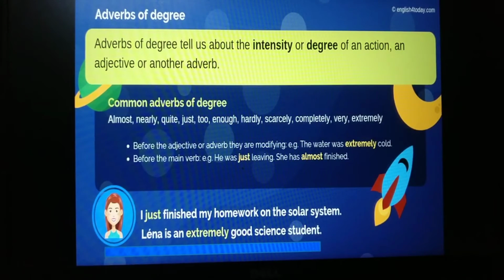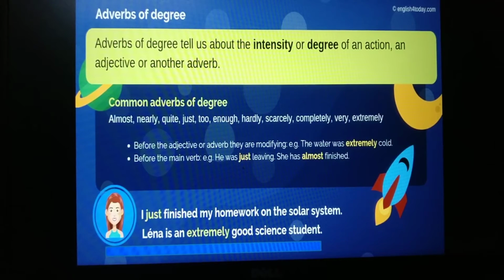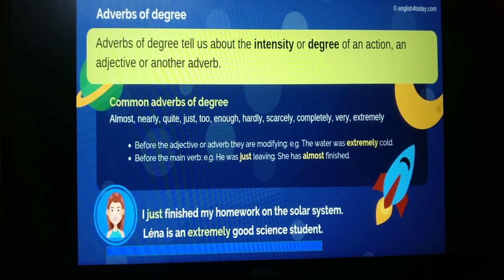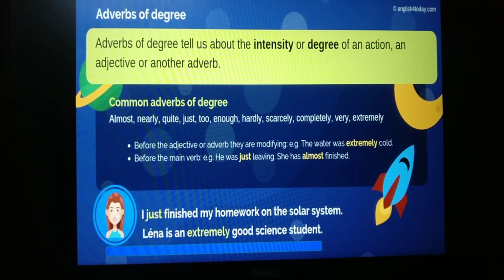Adverbs of degree. Adverbs of degree tell us about the intensity or degree of an action, an adjective or another adverb. Common adverbs of degree are almost, nearly, quite, just, too, enough, hardly, completely, very, extremely. They come before the adjective or adverb they are modifying.